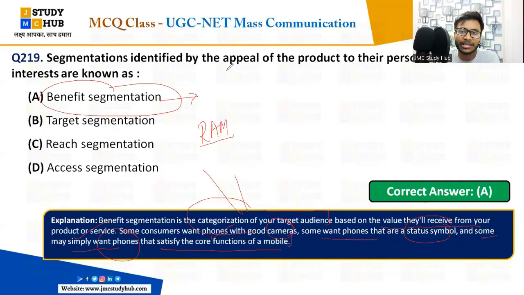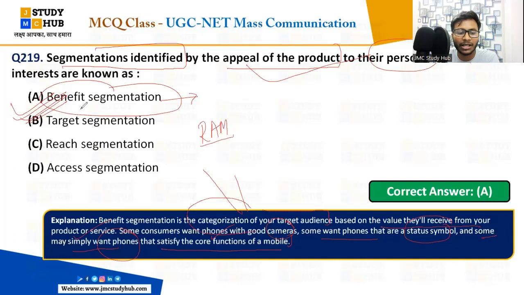So this is what it is asking, that segmentation identified by the appeal of the product to their personal interest. Personal interest का मतलब personal benefit, right? Personal interest means that I like mobile phones having good cameras, you like phones having good RAM or good performance, right? So this is the personal interest or personal benefit, this is the appeal of the product to their personal interest. So segmentation identified, that is benefit segmentation.